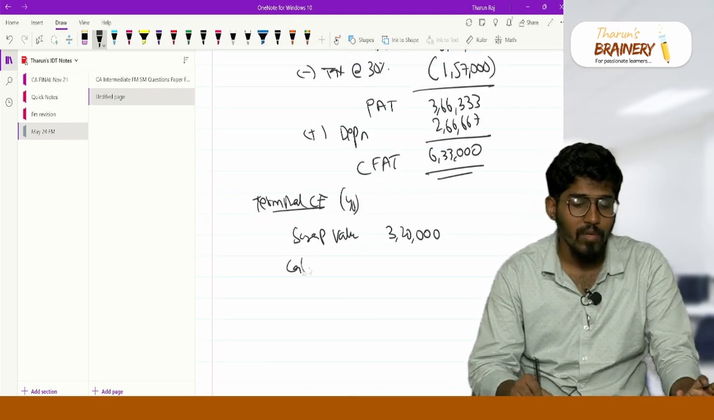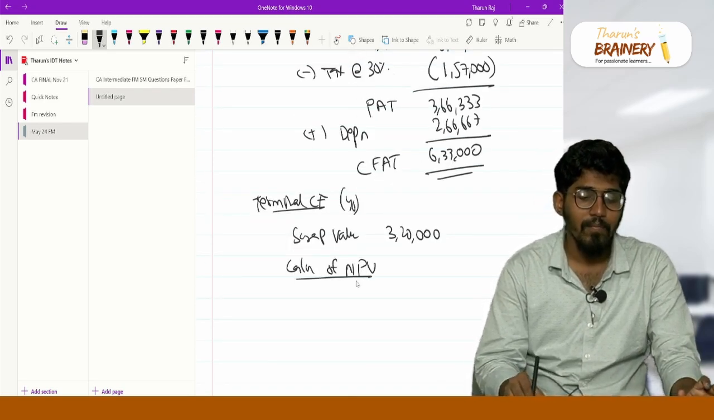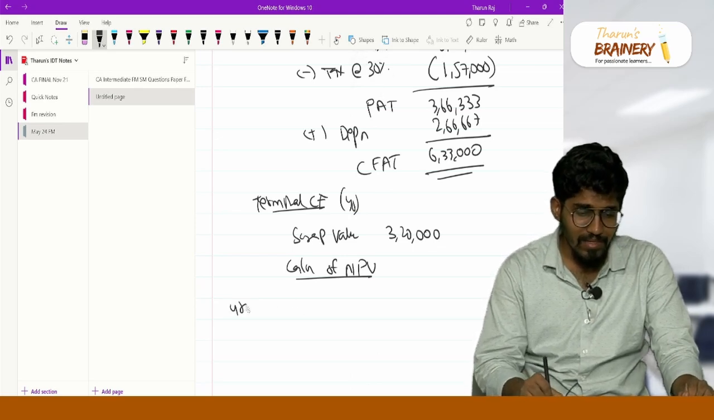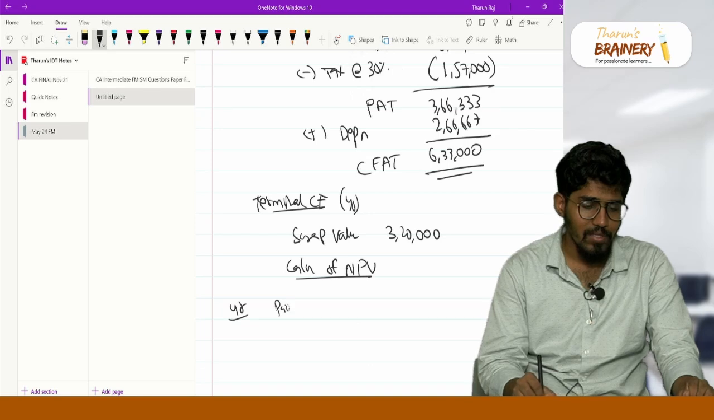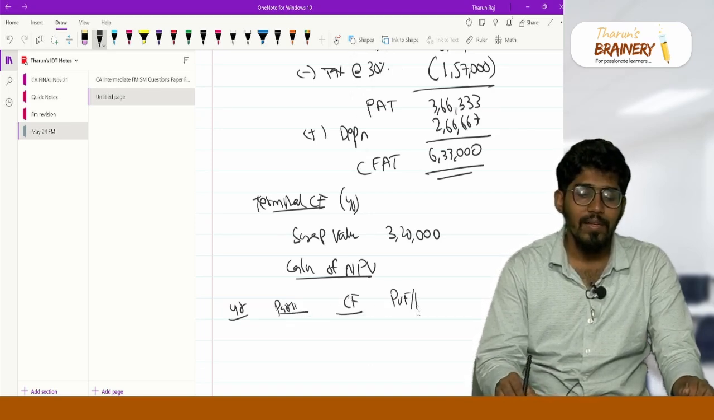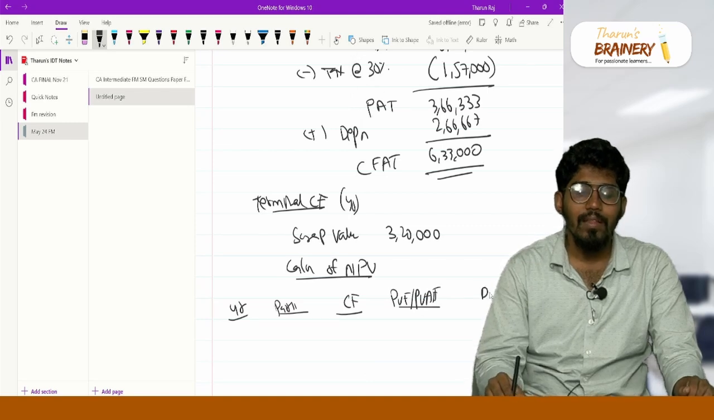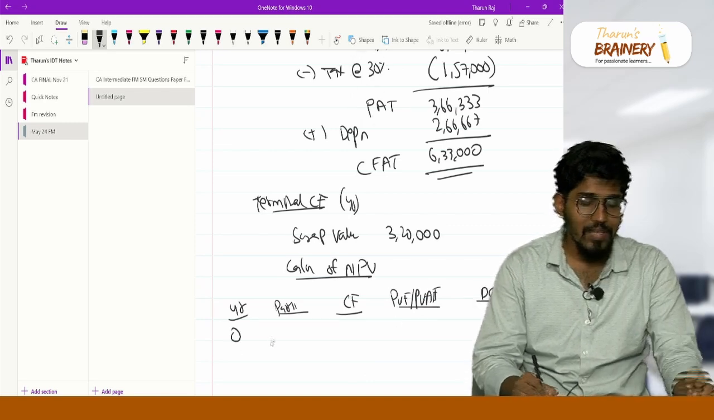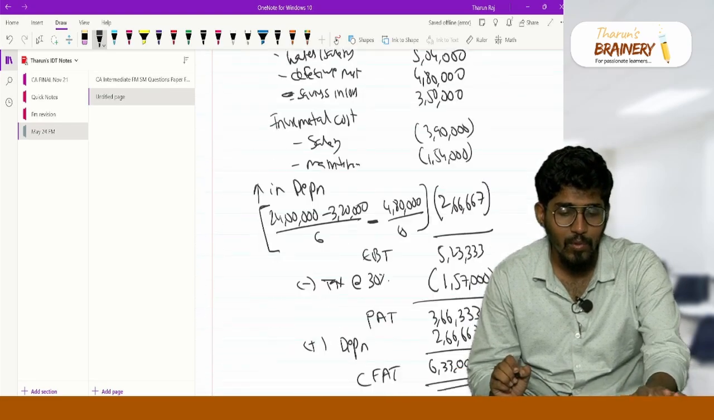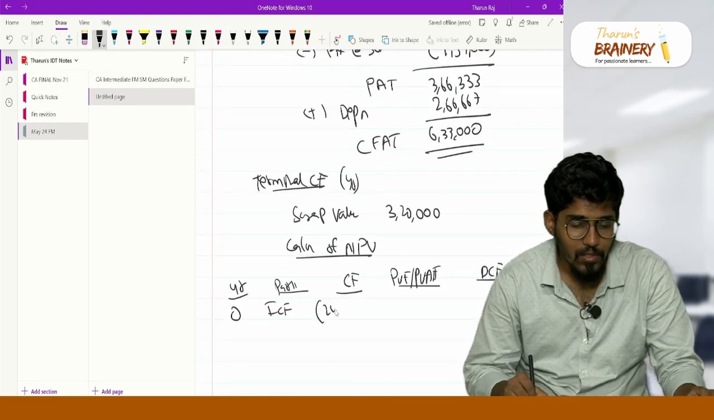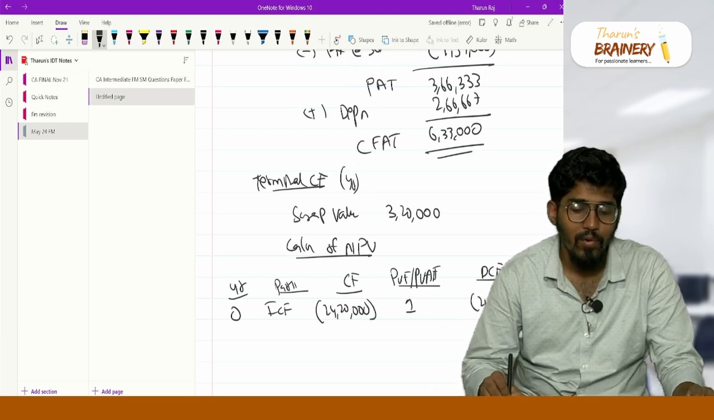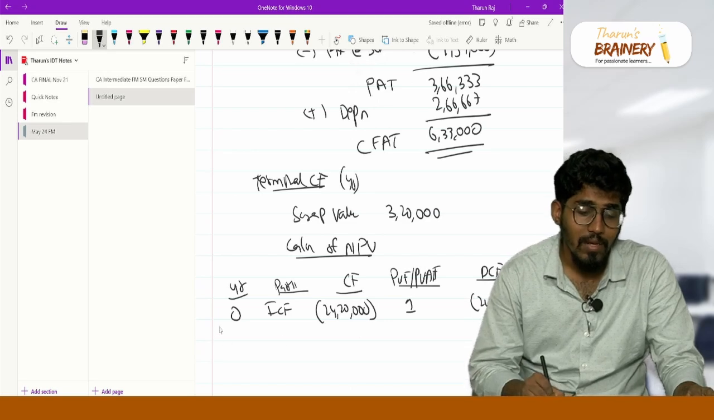Now the calculation of NPV. The columns are year, particulars, cash flow, then present value factor or present value annuity factor, then discounted cash flow. So year 0, initial cash flow. What is your initial cash flow? Year 0 investment is 24,20,000. This is the present value, so 24,20,000.